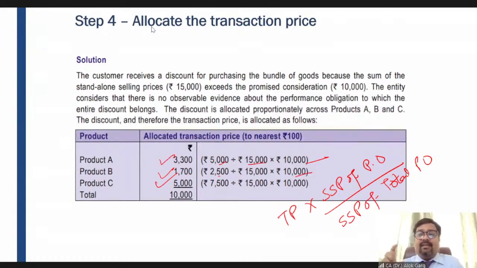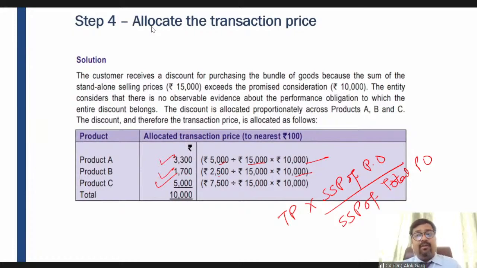We are recognizing revenue on the basis of transaction price. But we are using standalone selling price for allocating the transaction price, right? So in this particular case, the transaction price is 15,000 only. So that is why we have allocated 15,000 into the individual standalone selling prices, which aggregate to 18,000, right? So by default, we have factored a discount of 3,000 into the performance obligations A, B, and C.